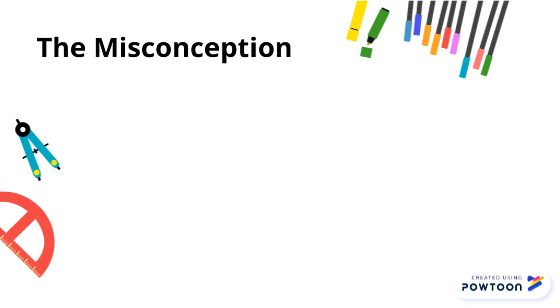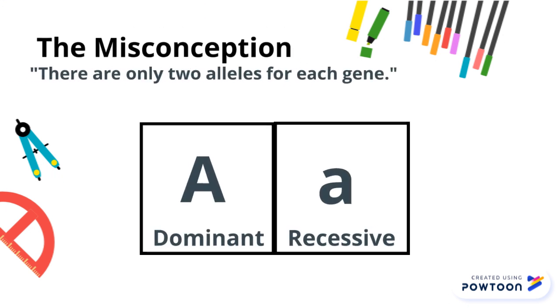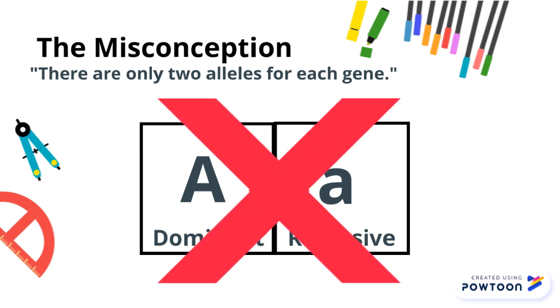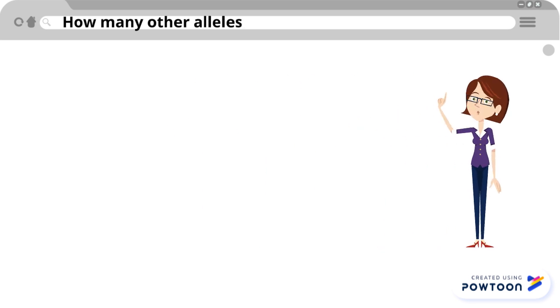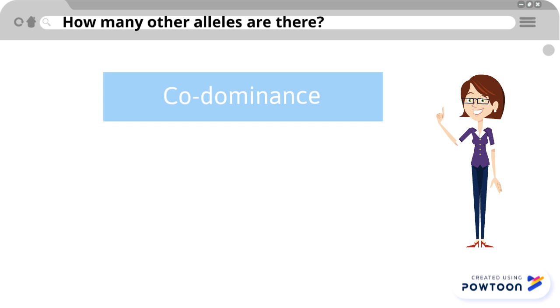The misconception that there are only two alleles, dominant and recessive, comes from the fact that Mendel made these discoveries back in 1866, so it was all the world of genetics knew for a very long time. However, it is much more complicated than that. With more research, the world has discovered many different ways that we can inherit different alleles, including codominance, incomplete dominance, and X-linked inheritance.